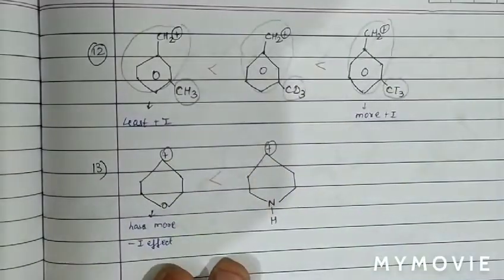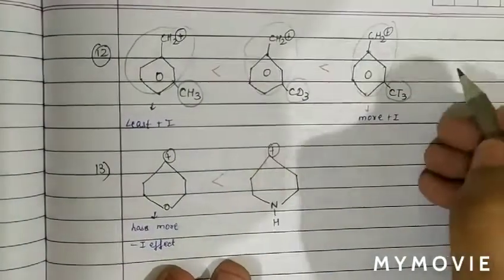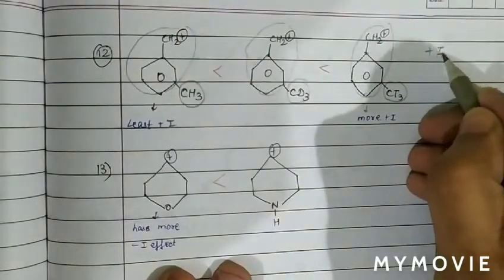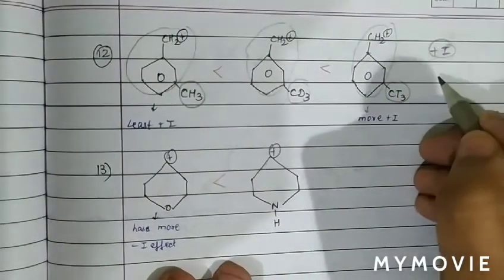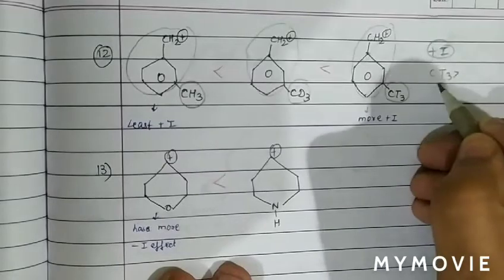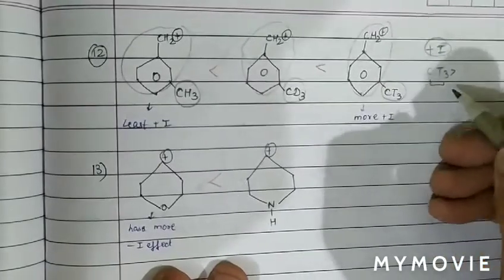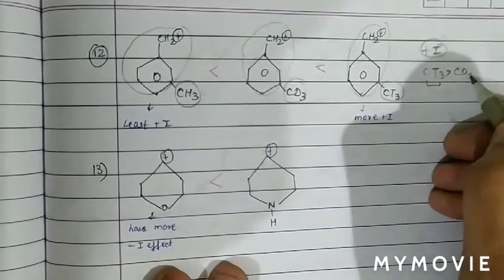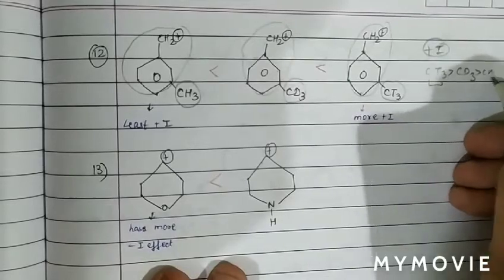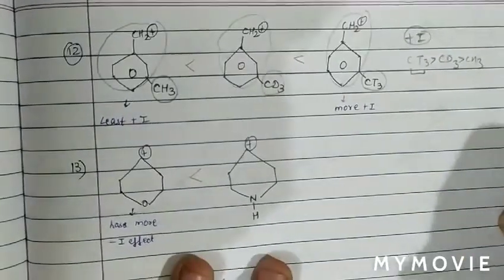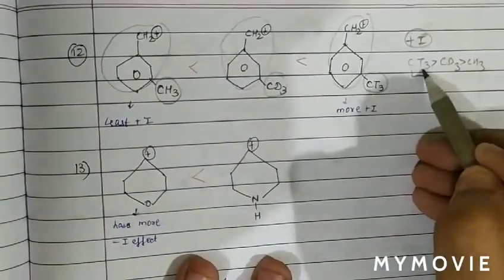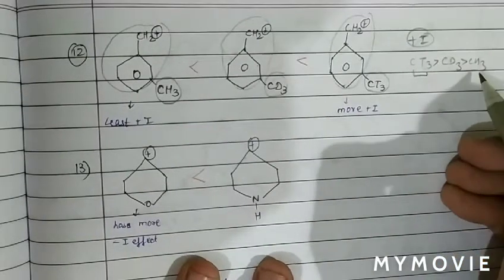These are the isotopes of hydrogen, and we know the plus I effect. The plus I order is stronger in CT3, then in CD3, and then in CH3. This is the correct order of plus I. CT3 has more plus I, and CH3 will have the least plus I.